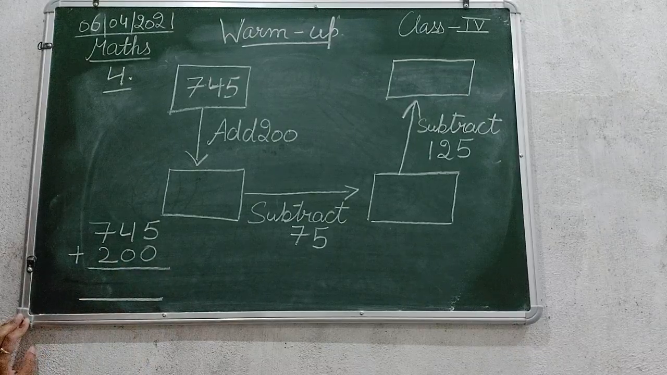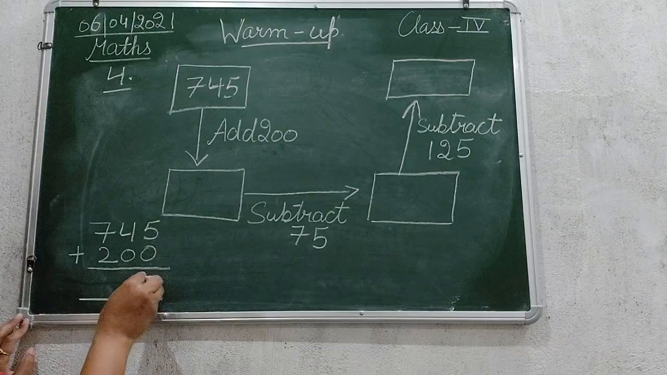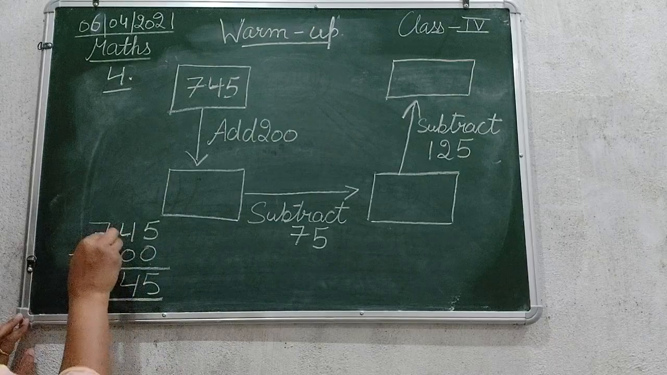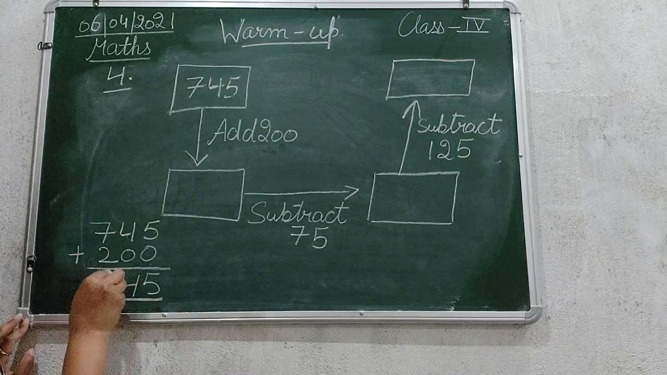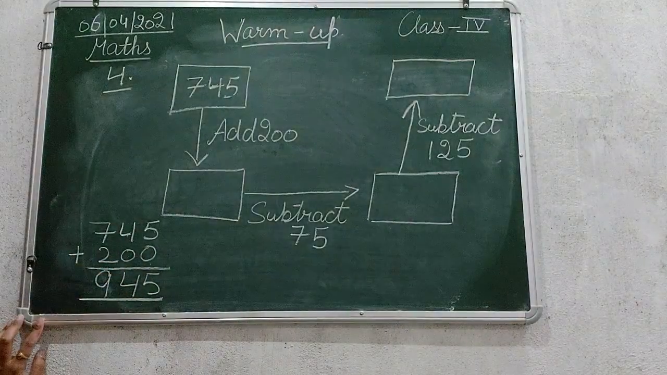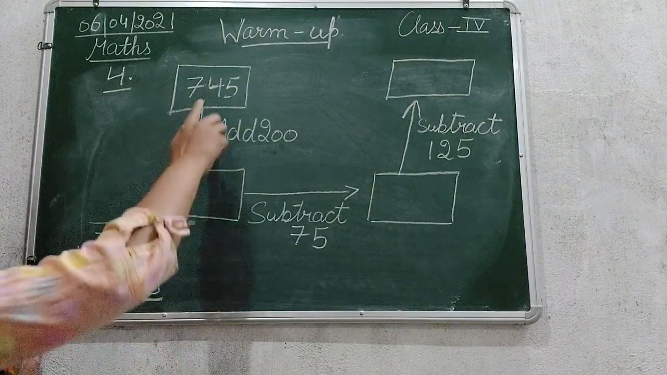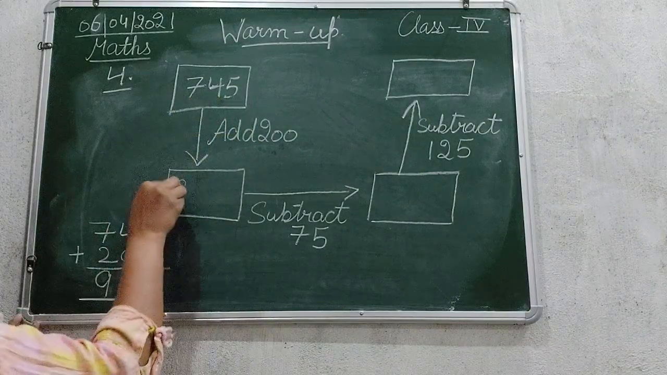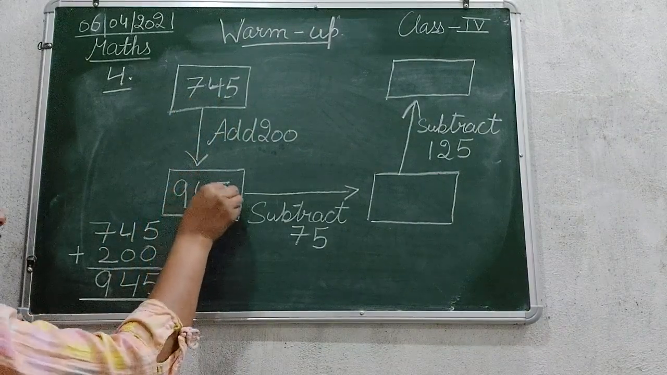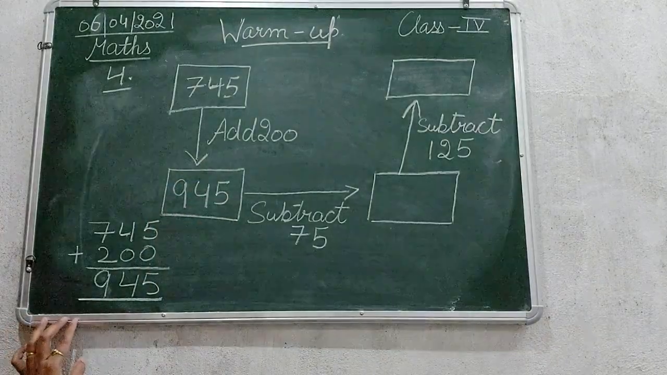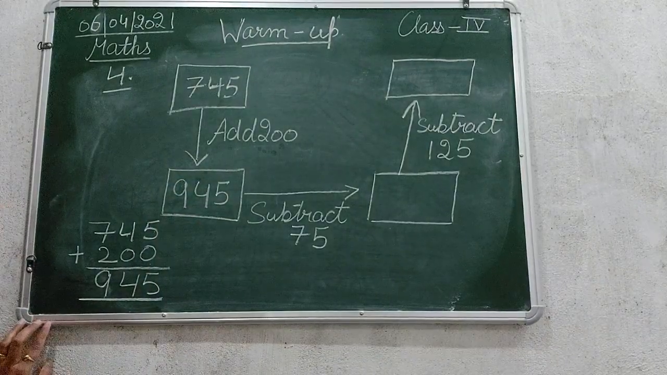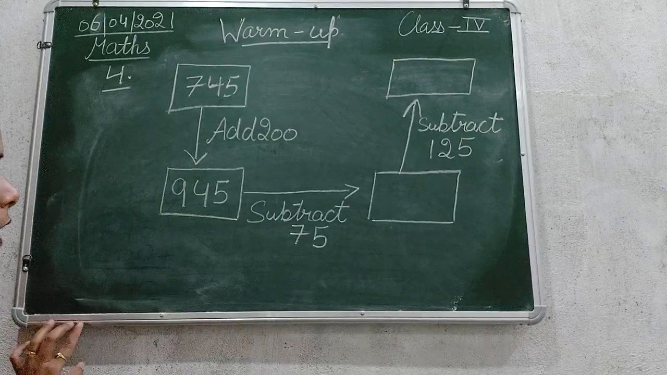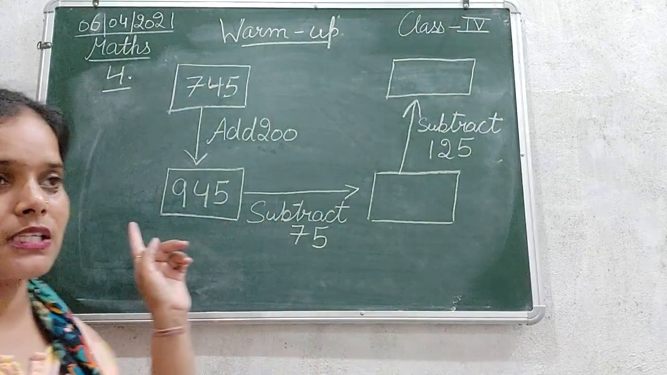745 plus 200. 5 plus 0, 5. 4 plus 0, 4. 7 plus 2, 9. That is 945. So that means if we add 200 to 745, you will get 945. Okay. So now in the box we got the answer, that is 945.